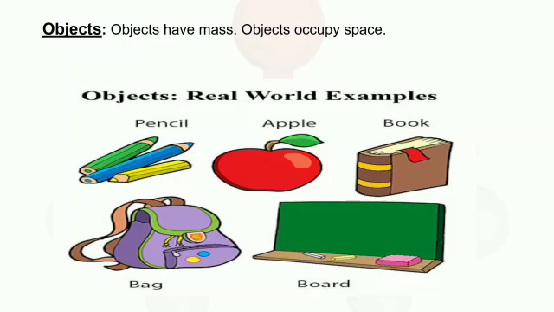What is an object? An object is a material thing that can be seen and touched. For example, pencil, pen, book, bag, etc. Objects have mass, and mass can be measured with the help of devices like the common balance. Also, they occupy space. They acquire both these properties from the matter that they are made of. In other words, mass and volume are the two important properties of matter.